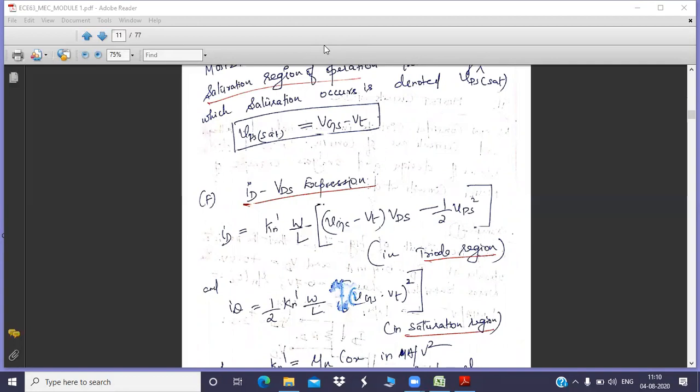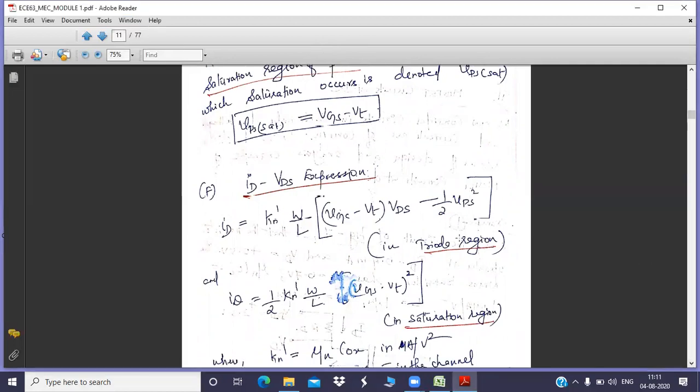So you know that from the previous graph, we have two regions of operation. One is the triode region and the other one is the saturation region. What was the difference between these two? The first region, the triode region, is applicable for very small VDS. The second region, the saturation region, is applicable for very large VDS. That is the difference. So this second curve is almost constant. The first curve is slightly linear with some bending. So these two graphical regions have been converted into equation format.